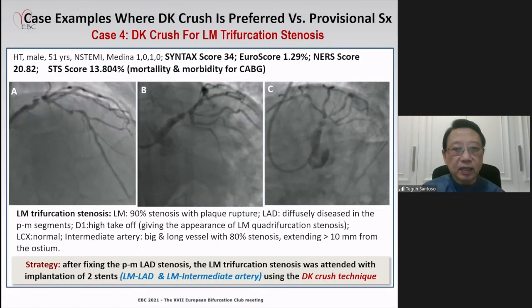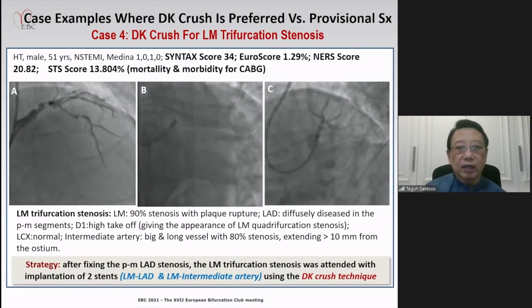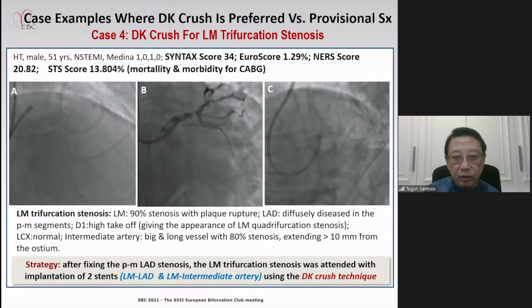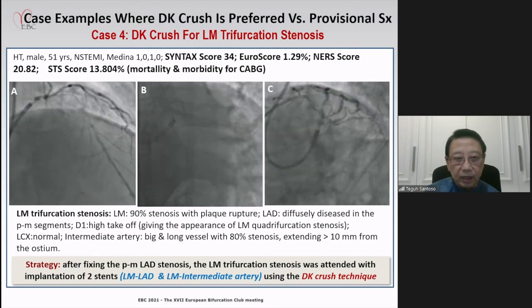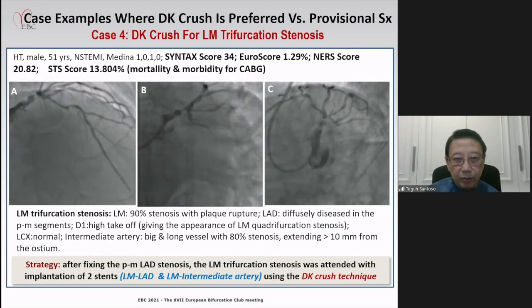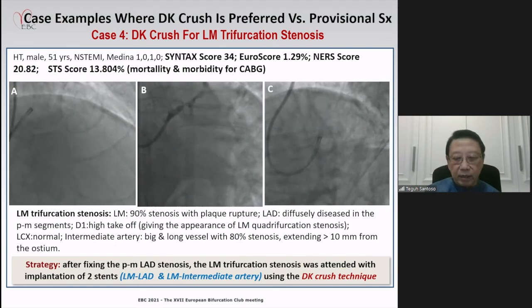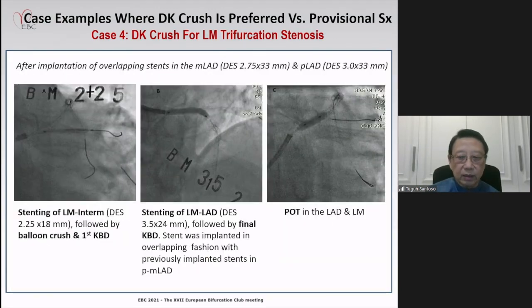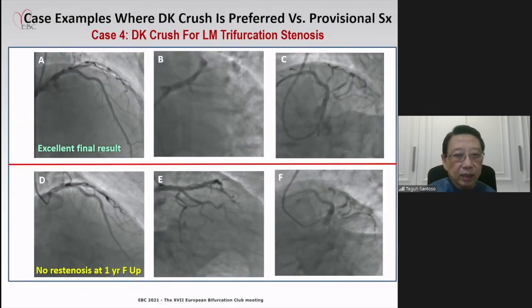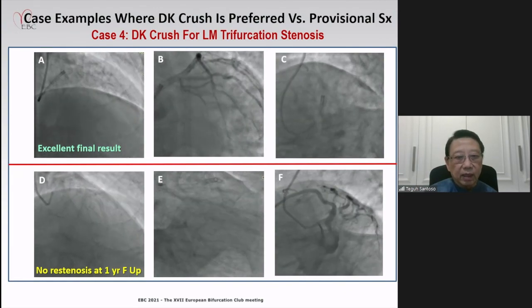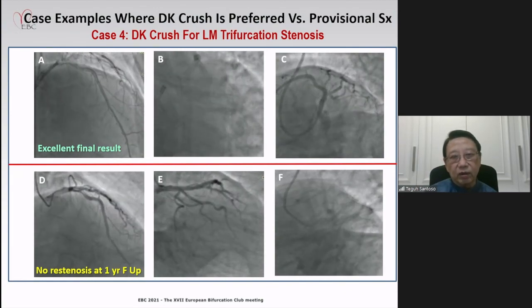This is another case example of a case with left main trifurcation stenosis. You'll see here the intermediate branch is very important here. And we use DK-Crush to fix these lesions. And then we implanted the stent from the left main to the intermediate branch and then left main to the LAD using the DK-Crush technique and obtained an excellent final result like that. And there is no restenosis at 1 year follow-up.